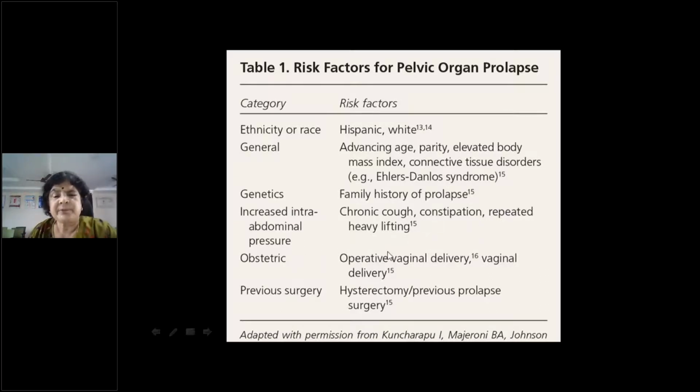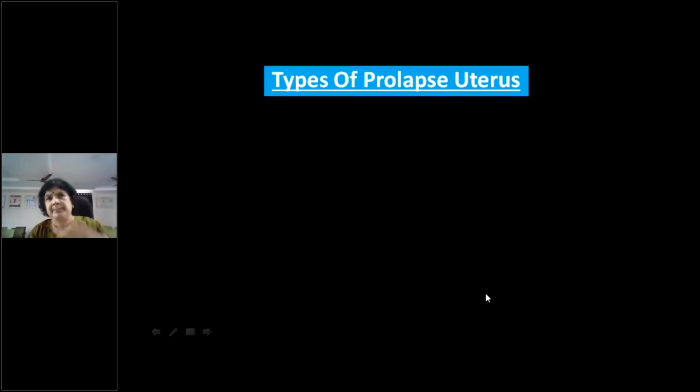Then most important is obstetric: operative vaginal delivery or difficult vaginal deliveries. Then previous surgeries like hysterectomy or previous prolapse surgery. The patient would have undergone surgery for prolapse and again it recurs in the form of a wall prolapse or an enterocele. The most common is a forgotten enterocele which was not repaired at the time of the first surgery.